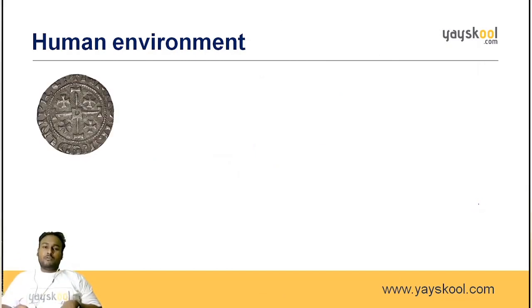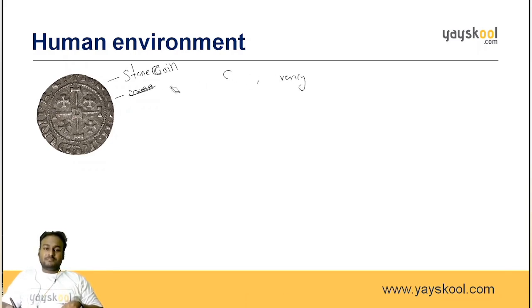Now, what do you see on the screen? What is this? Oreo biscuit? No. What is this then? This is the stone coin. You all know what is meant by coin, right? You all know this. What is meant by coin? It's a currency.